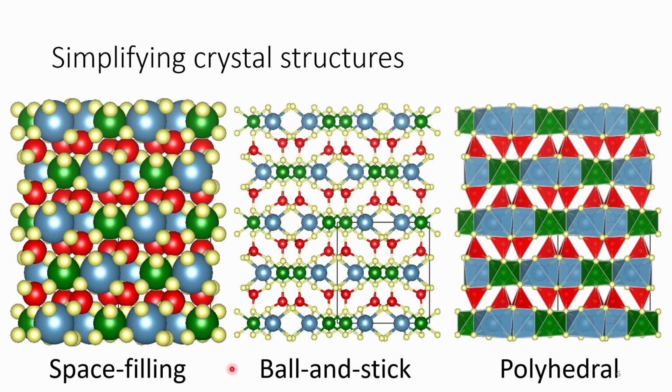So this is a space filling model. And then we can improve on this by joining different atoms with these sticks representing bonds, but this is still quite complicated, and so we can simplify this even further by joining the oxygen atoms into this polyhedra, and now we can start to see the structures and the fundamental backbone of these minerals.